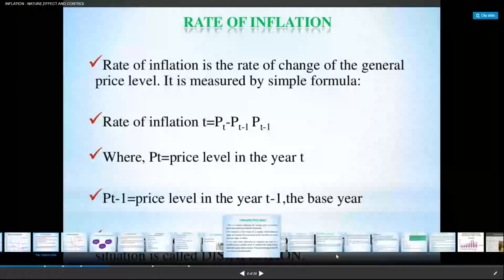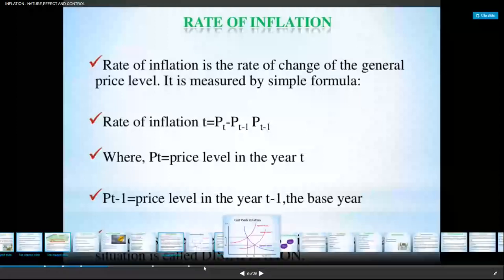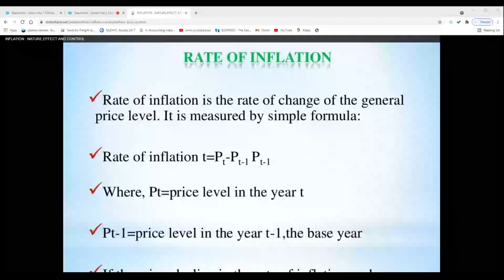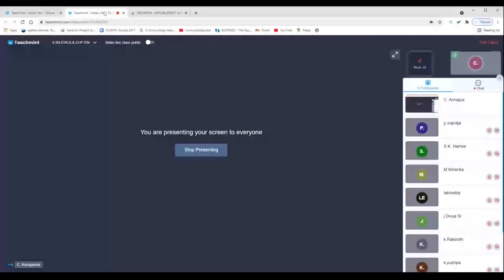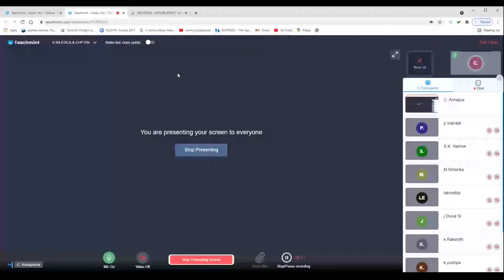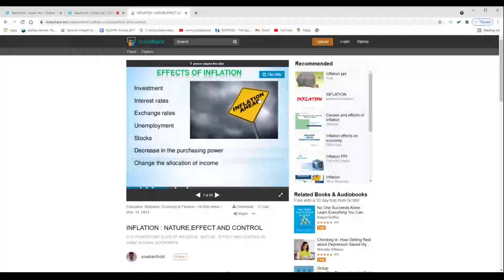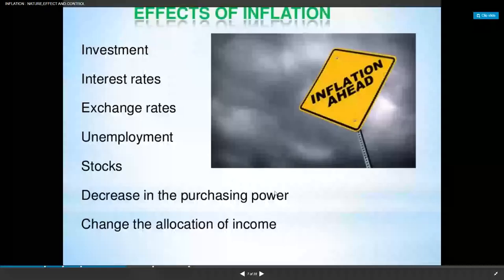If you are getting 20,000 now in place of 50,000, your allocation pattern will be different. So these are the effects you see on investment, interest rates, exchange rates, unemployment, stocks, purchasing power, and the allocation of income.